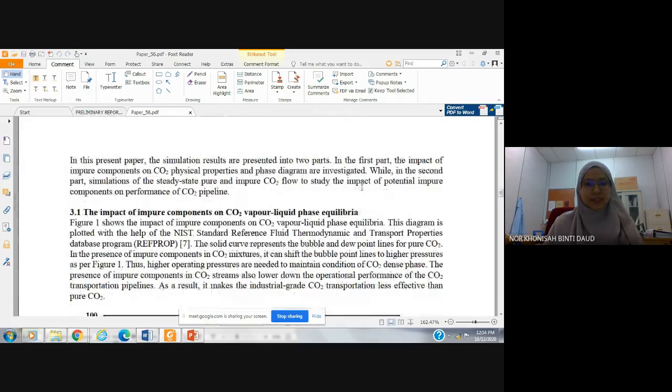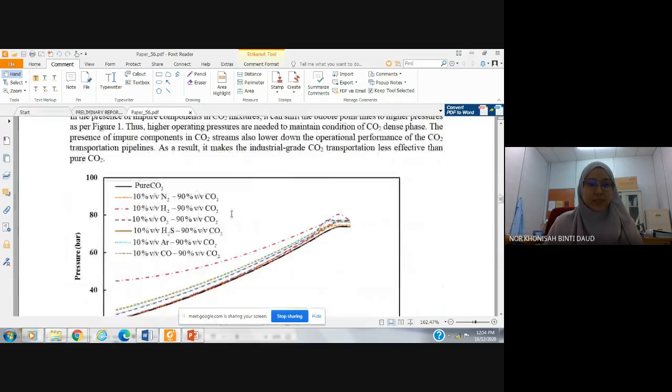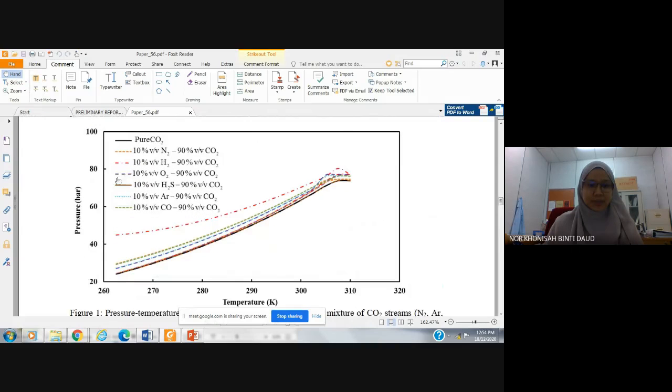For the result discussion, in this paper, the simulation results are presented into two parts. The first part is the impact of impure components on carbon dioxide phase diagram. As we can see in the figure, this is the pressure-temperature phase diagram. The black line represents the bubble and dew point curve for pure carbon dioxide. So as we can see, the presence of impure components changes or affects the vapor liquid equilibrium of carbon dioxide.